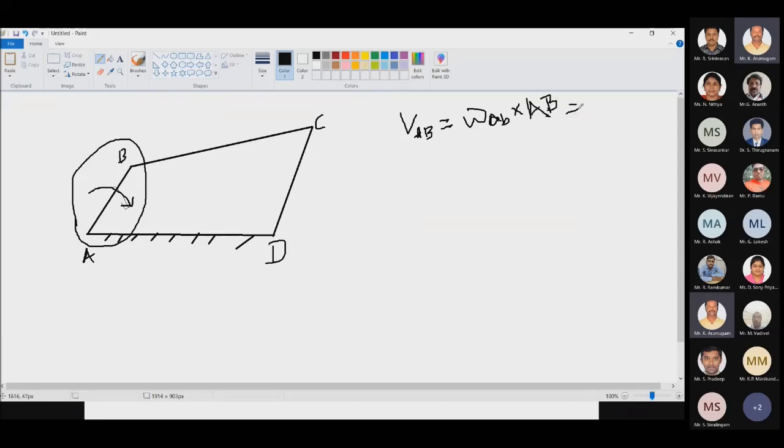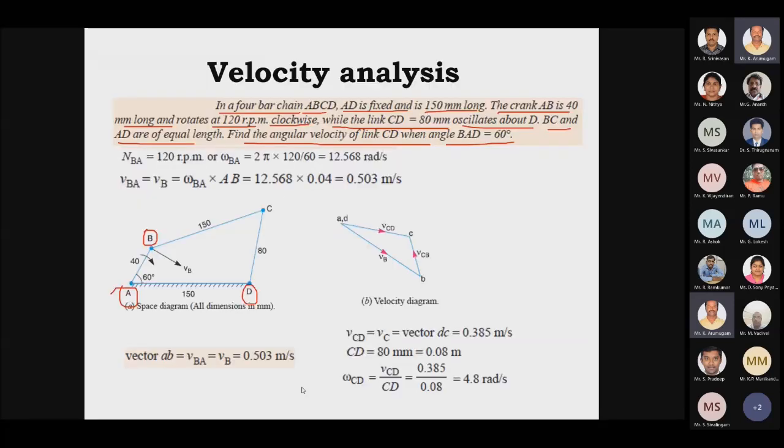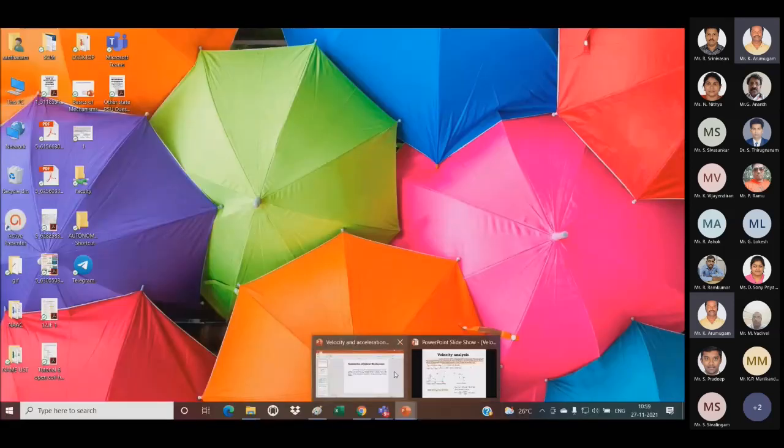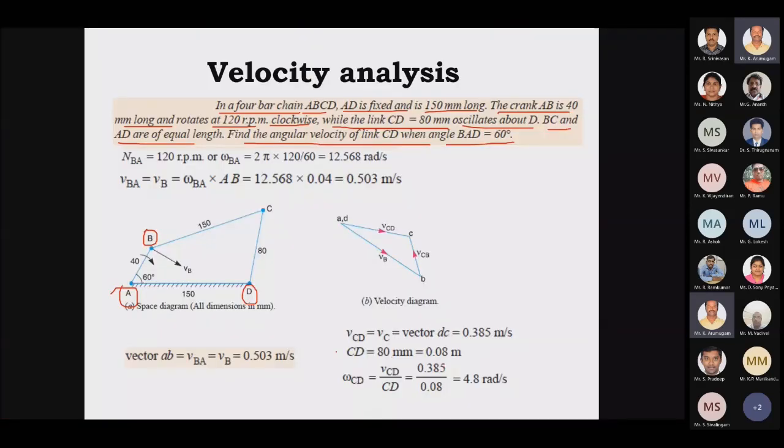So this is my formula. So I need to calculate the linear velocity by using this formula. Right. So the velocity of AB is nothing but velocity of BA or velocity of B, which is nothing but 0.503 meter per second. So already we have calculated here.